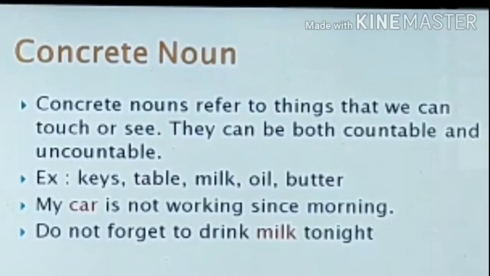My car is not working since morning. Do not forget to drink milk tonight. Both car and milk are concrete nouns. They can be available in both countable and uncountable forms.